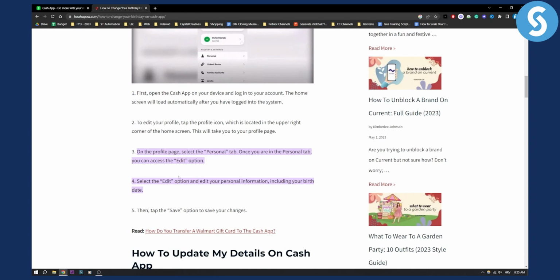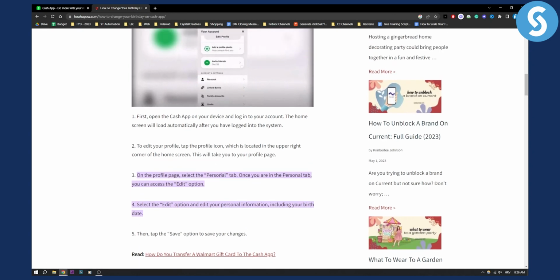Now select the edit option and edit your personal information, including your birth date, and then all you have to do is just tap the save option to save your changes. That's basically how you can update your birthday on Cashapp and how you can change your birthday on Cashapp.